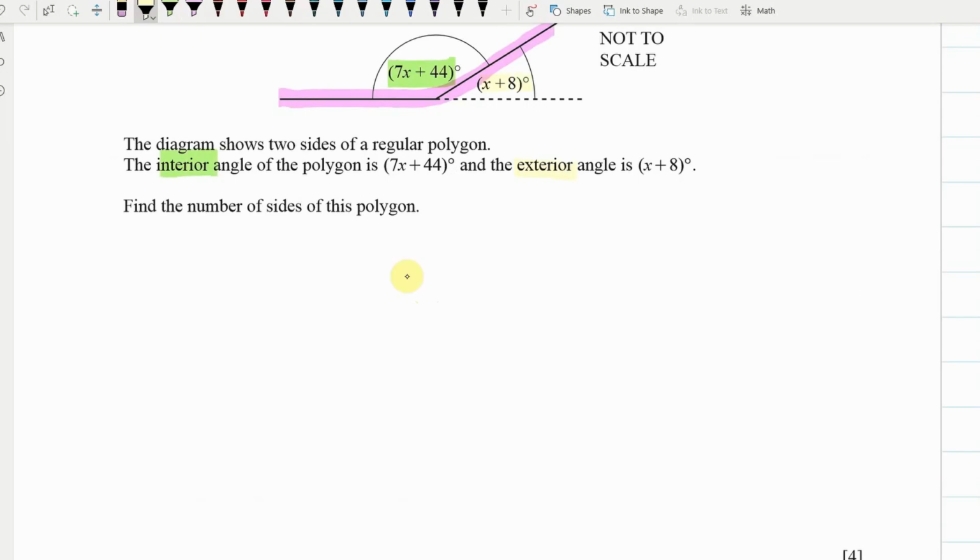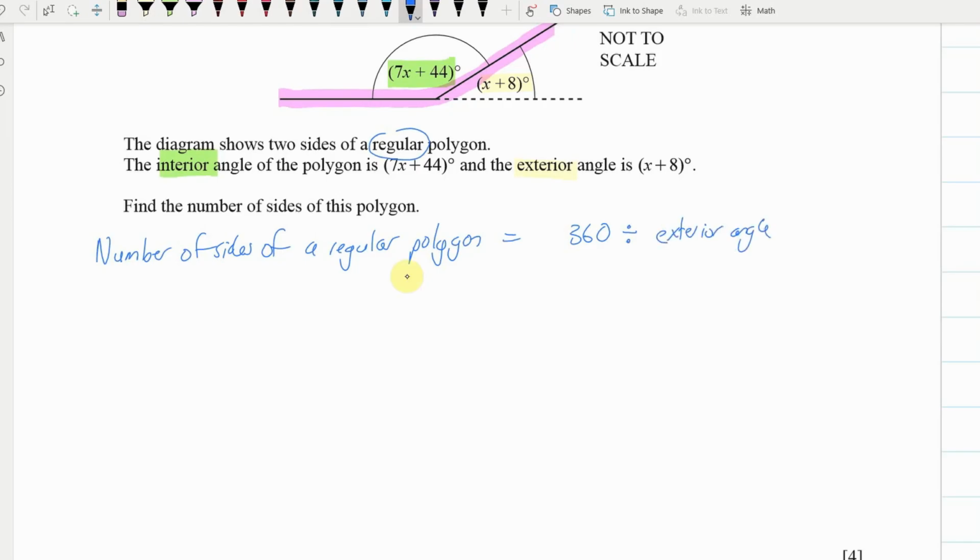And we've got to find the number of sides. Okay, the key thing to remember here is, it's regular. Number of sides of a regular polygon equals 360 divided by the exterior angle.